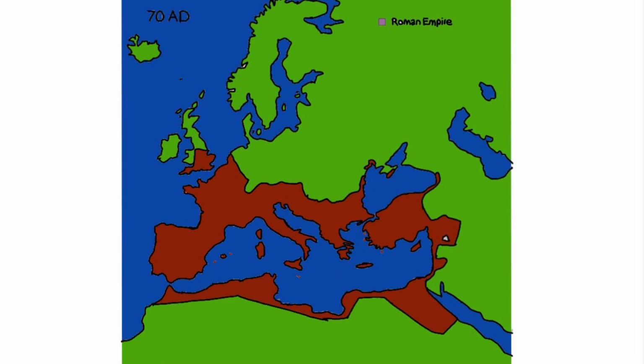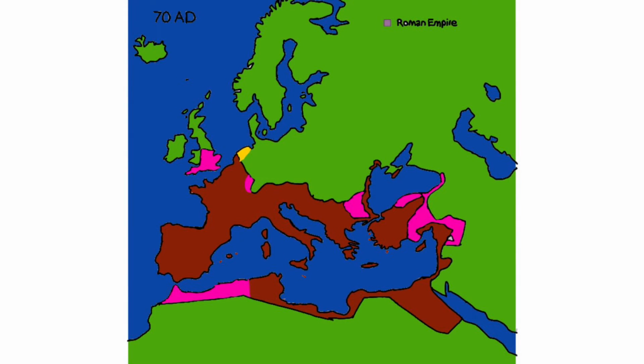By 70 AD, the Romans had pretty much taken all of the known European world. They took some minor land in England, a strip of land in North Africa, more land in Turkey, some land near Greece, and they retook the lost land in Gaul. They lost the territory of Belgium and the Netherlands.